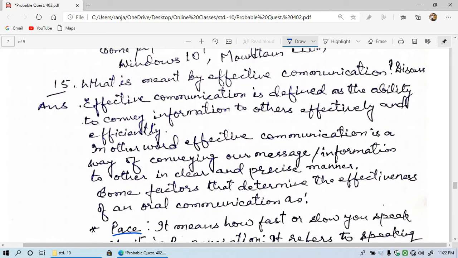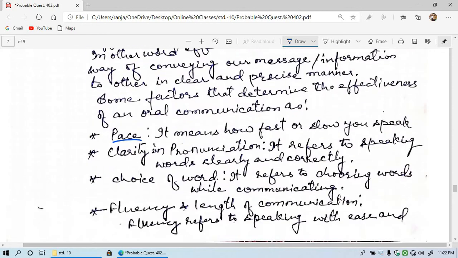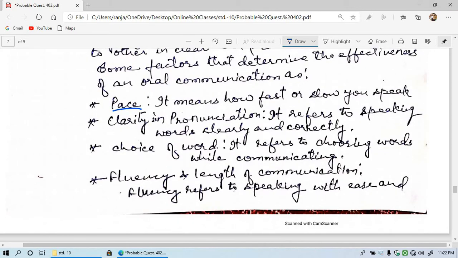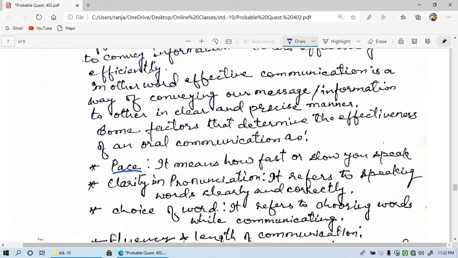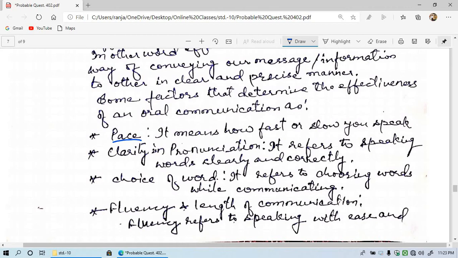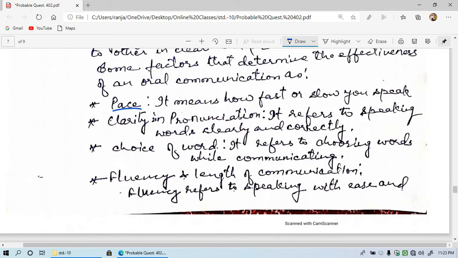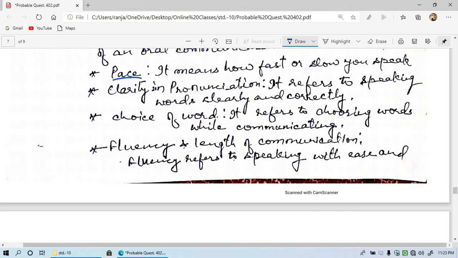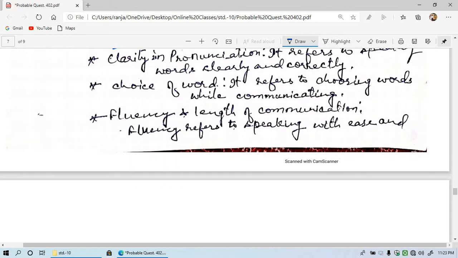In oral communication, to make the communication effective, you need to have some oral clarity, and it is important to be clear in your communication. Then fluency. What is fluency? Means you need to speak continuously, without any interruption, or without failing to explain.